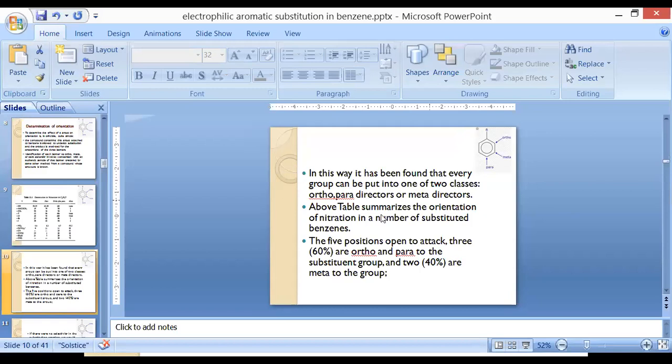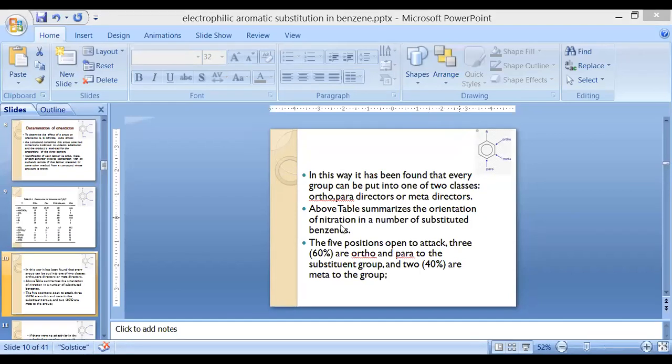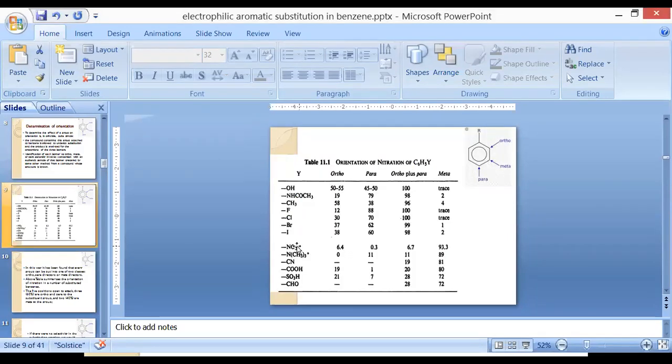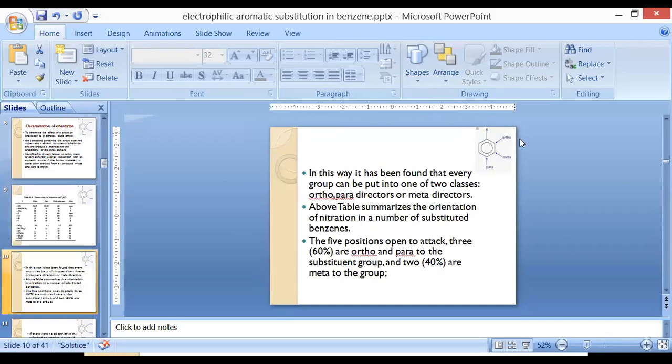So the above table summarizes the orientation of nitration in a number of benzene rings. When we go for nitration of a benzene ring, the nitro group is given under the category of meta substitution. That means the substitution of the nitro group will always prefer what type of orientation? They are always going to prefer the meta orientation, and they are not going to prefer the ortho-para orientation.